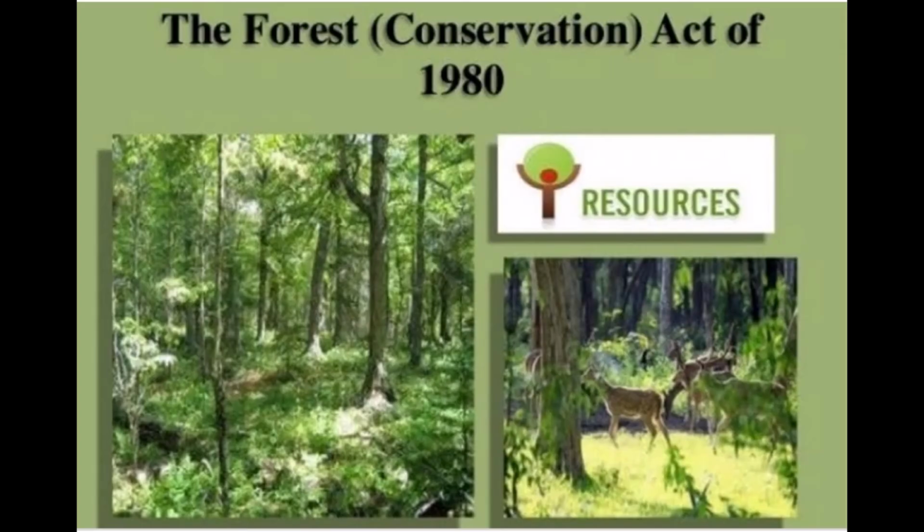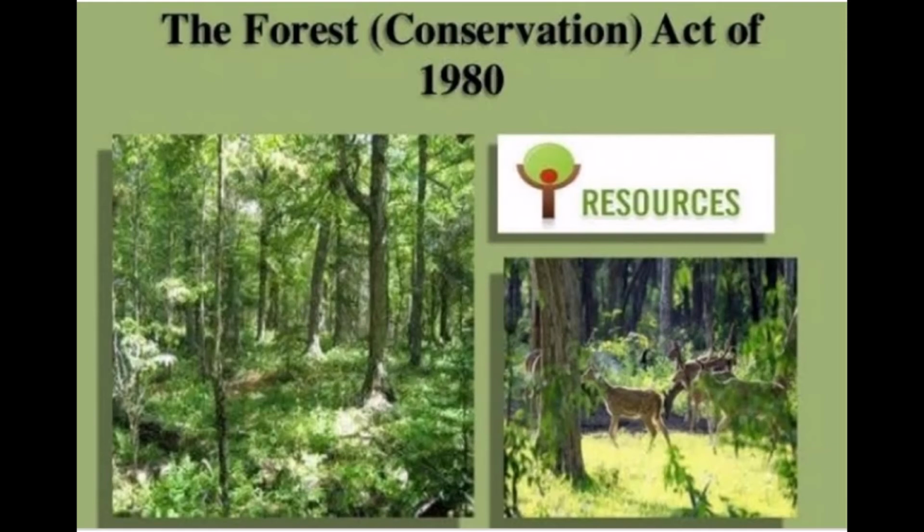So let us discuss the Forest Conservation Act. The Forest Conservation Act was enacted by the Indian Parliament in 1980, and according to its rule, the indiscriminate cutting of trees in forest is a punishable offense.